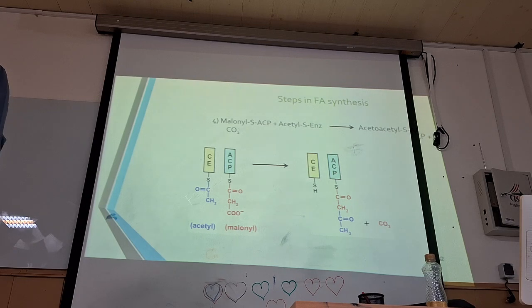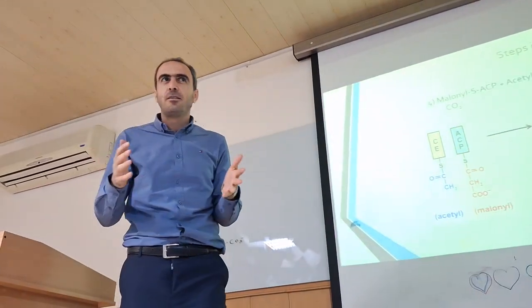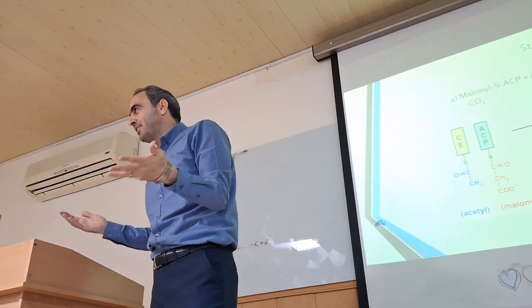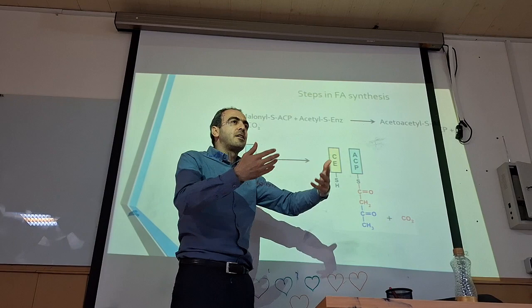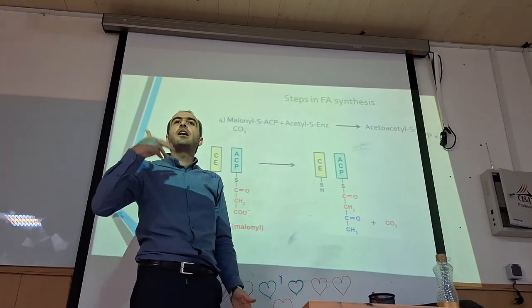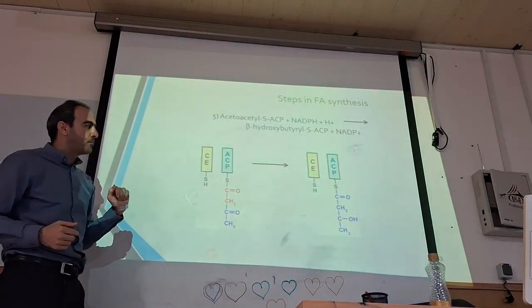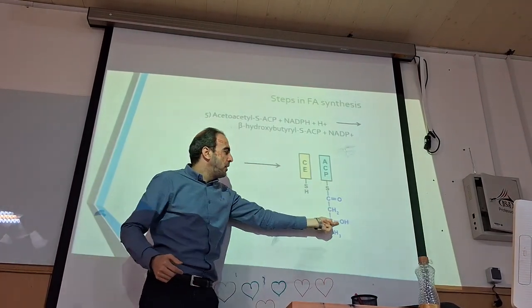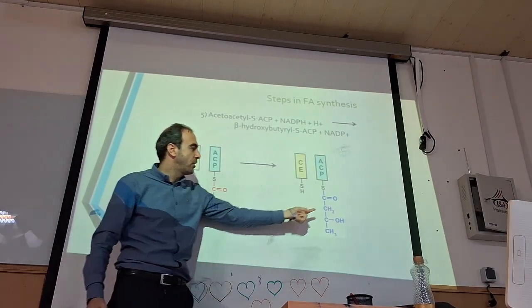For this reason, we need what? For reduction? Reductive coenzyme, like NADPH. For fatty acid synthesis, we need NADPH. So we should remove this oxygen and convert it into CH2. We need NADPH. So what are we going to do? First of all, by using 1 NADPH, this CO is converted to CHOH here.